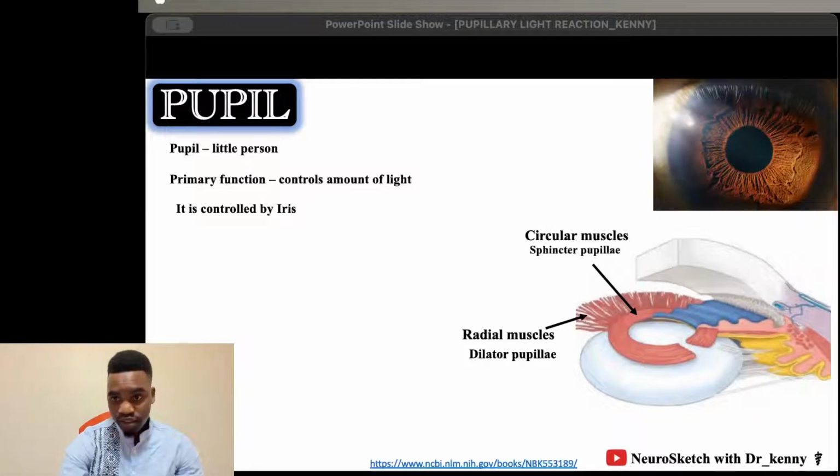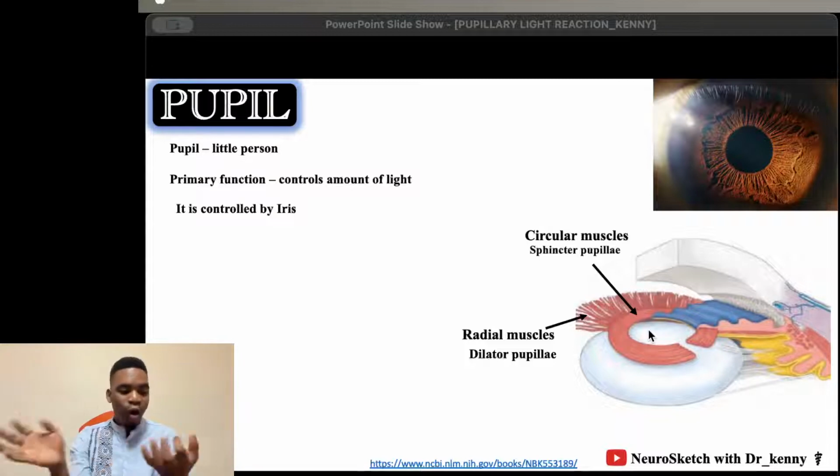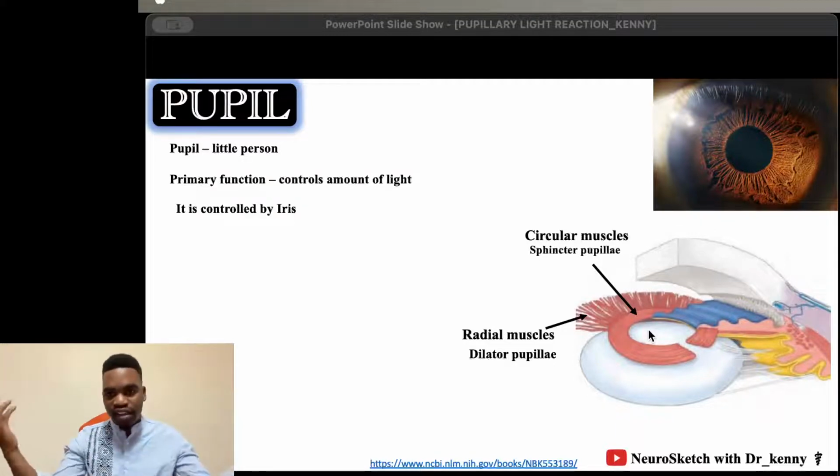But as you can see here, the pupil is just a gap within the iris, and its size is controlled by the different muscles of the iris. This is why you say it is controlled by the iris. The pupil is nothing, it's a hole, a gap. It's not something structural, it's just a hole that is left.